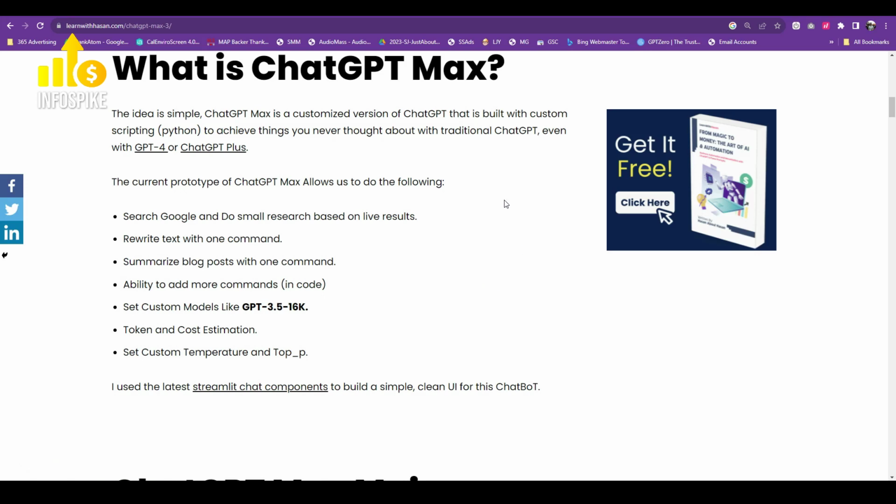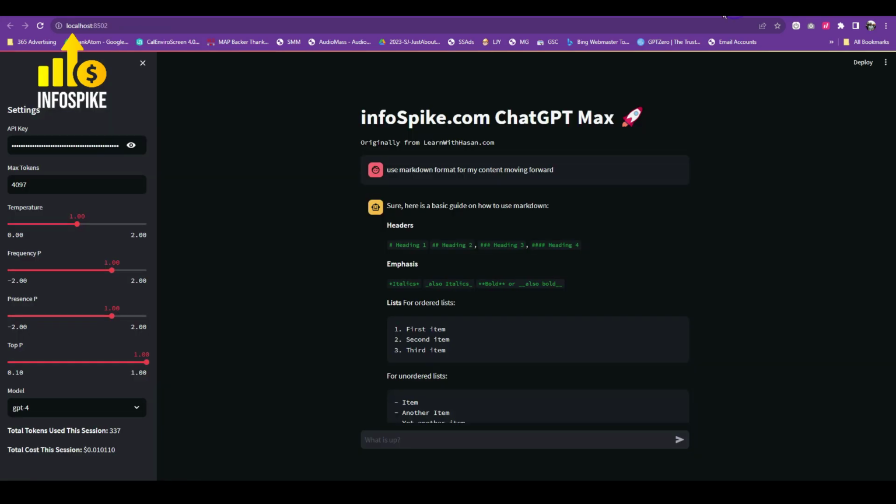I've modified mine to tap into new results in YouTube to generate content, and it can help you also rewrite content, summarize content, add more commands like I have, and then use a custom model, the 16K model. That's a larger context window that allows you to add more content to generate content from, and it'll show you your costs. You have some customizations here, but not as much as what I've done here.